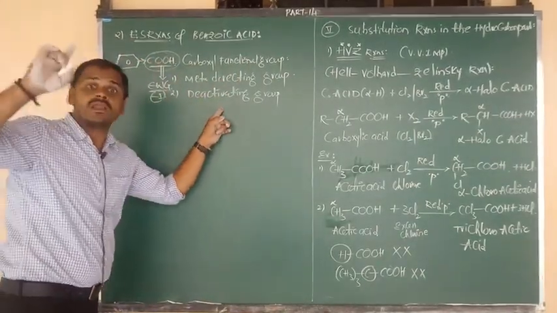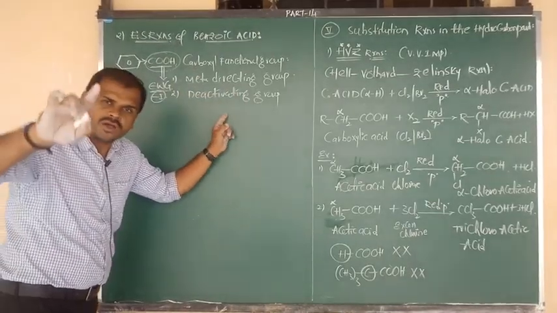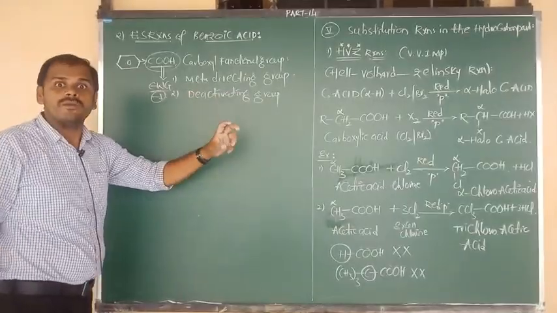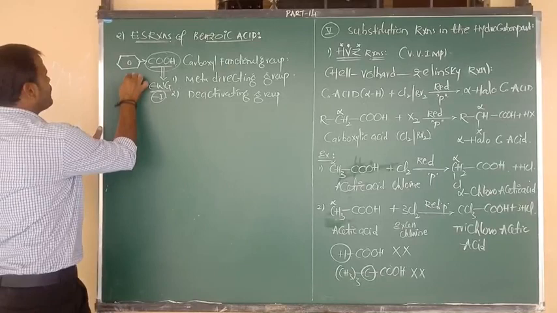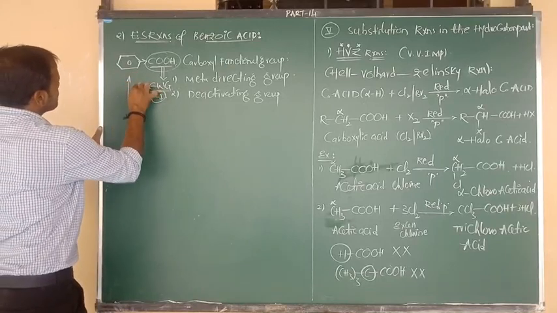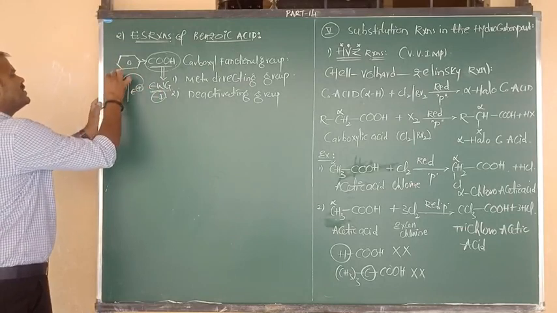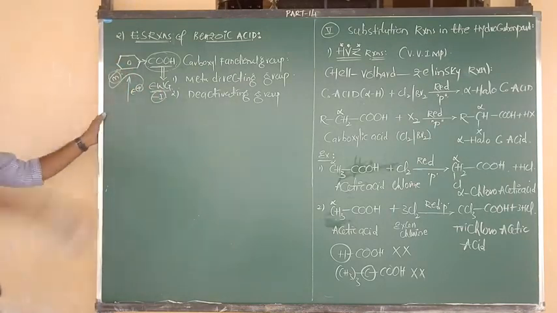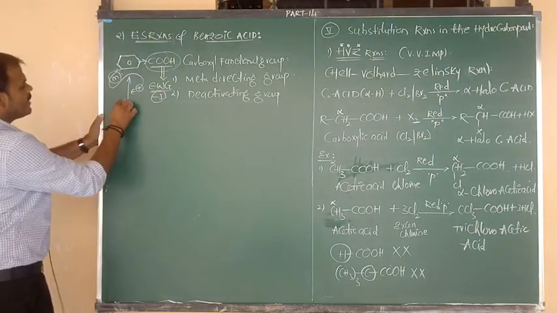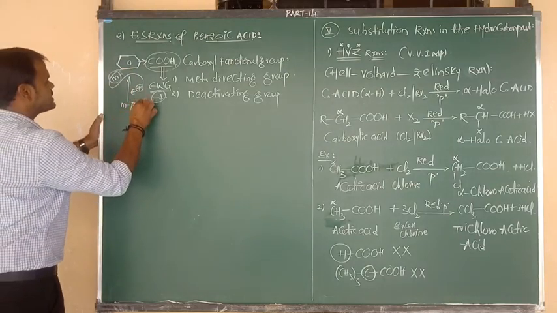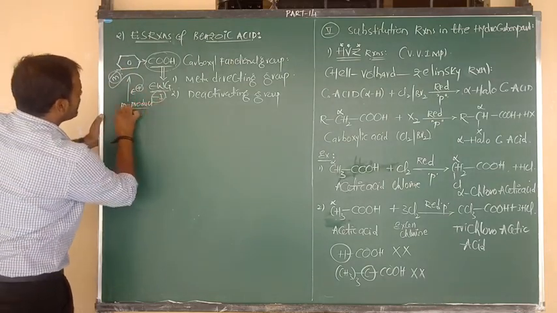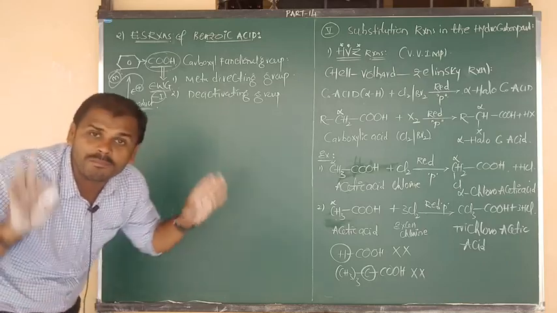in the case of an electron withdrawing or deactivating group, the incoming electrophile is going to attack at which position? Meta position. So finally here we get only one product, that is the meta product. It does not give the ortho and para products.